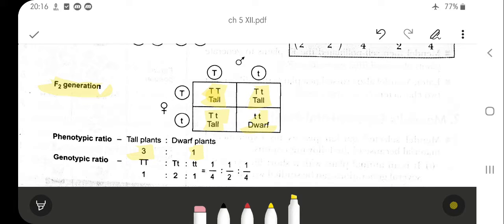This is the phenotypic ratio, meaning how we visibly observe them. But genotypically, meaning their genetic constituent, that is pure tall, this is hybrid, and this is pure dwarf. So the genotypic ratio is 1:2:1 and the phenotypic ratio is 3:1.